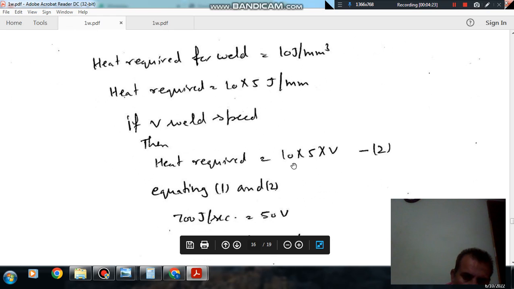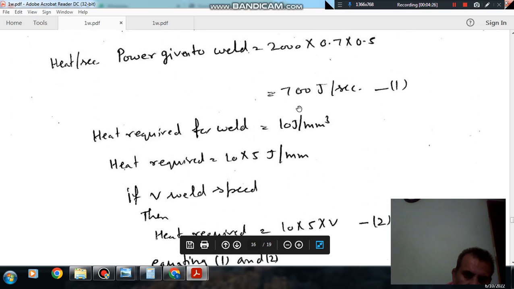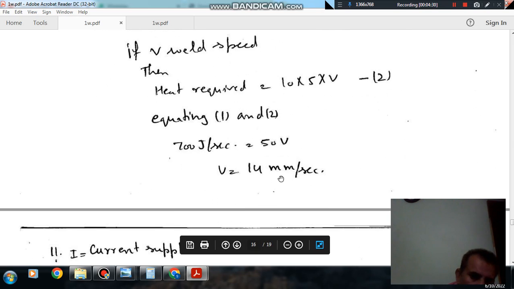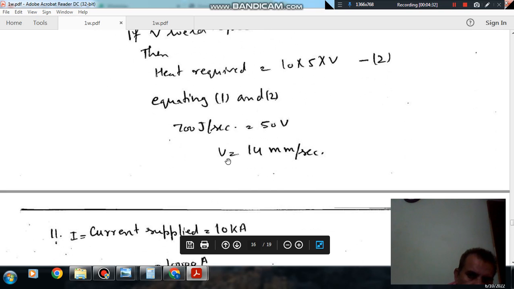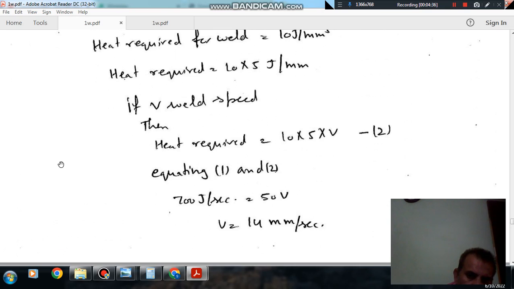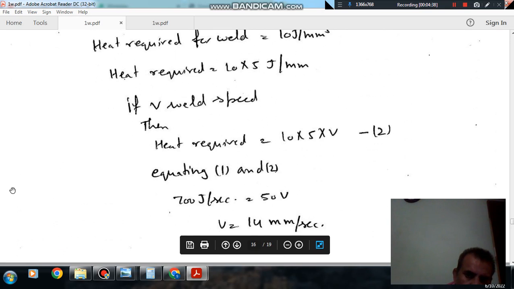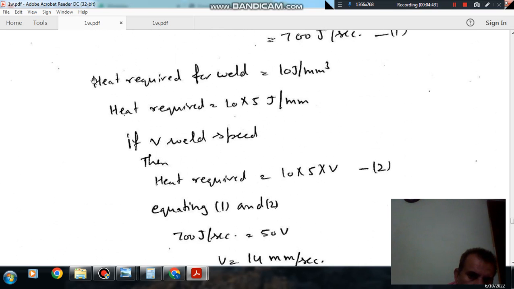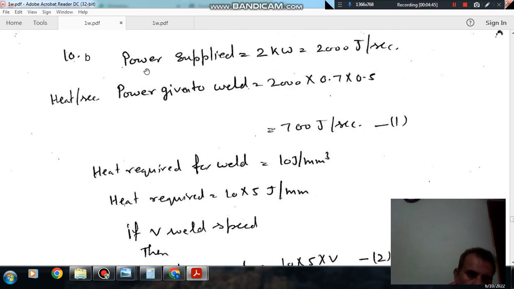Now this is the heat required, and this is the heat transferred per second. Equating these two, we get velocity as 14 mm per second. So answer is option B.